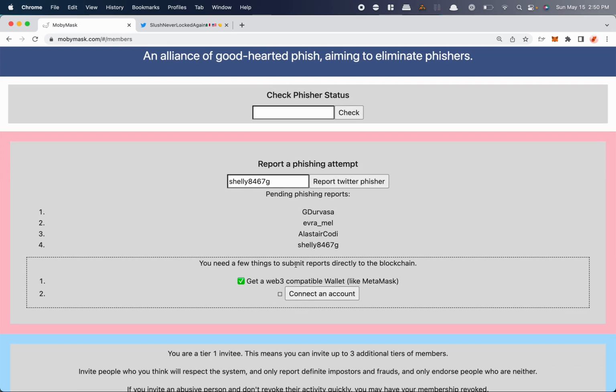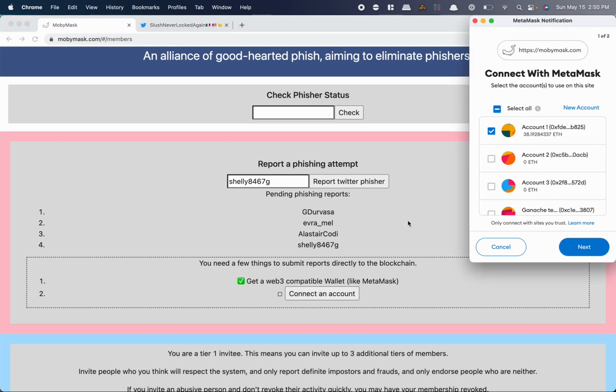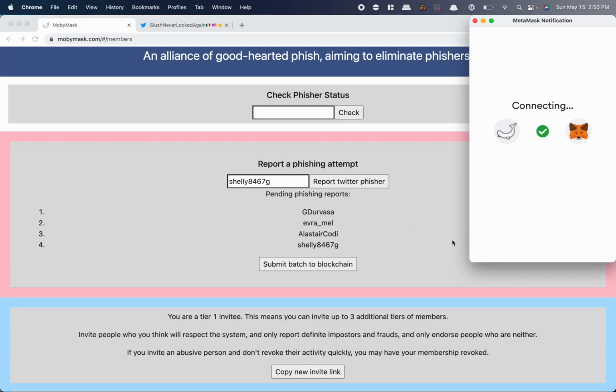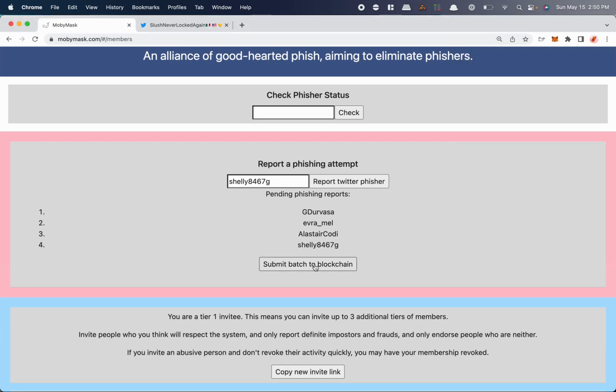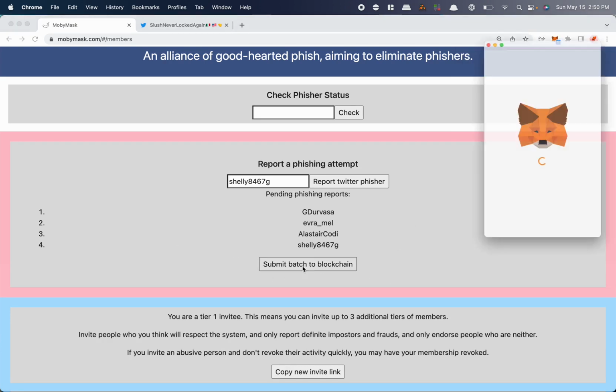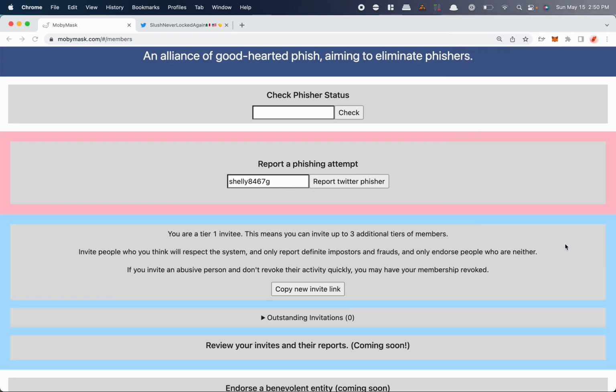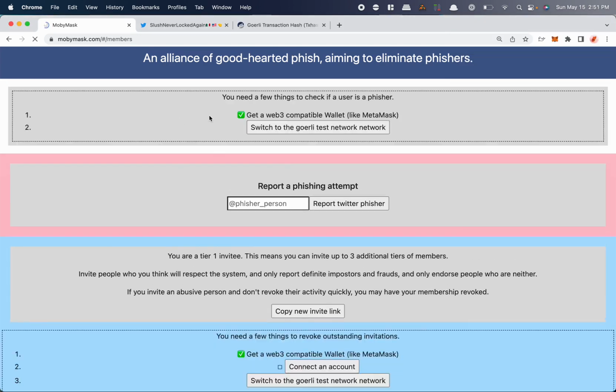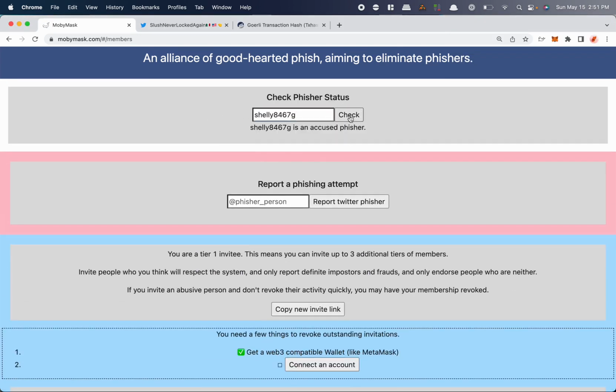So you can see I need a few things to get started. This dotted line represents the Lazy Connect library, and it does the entire journey from getting somebody installed, connecting their account, even making sure that they connect to the right network. So here we go. And now I've got the submit batch to blockchain. I've got 4 items. I can submit it to the blockchain. I hit confirm, and there we go. Let's reload that. Shelly G. Oh, there you go. Shelly G is now an accused phisher. There's a little latency on the blockchain, but we've now got the ability to report people.